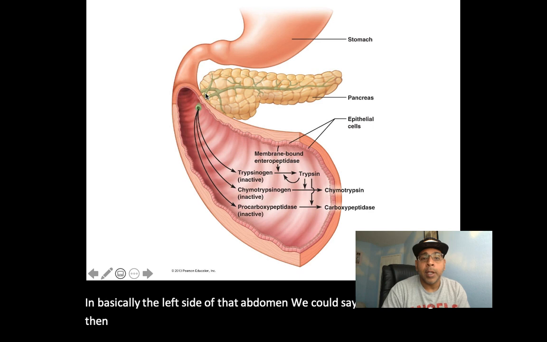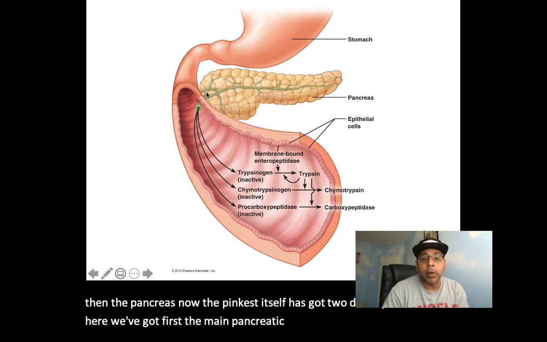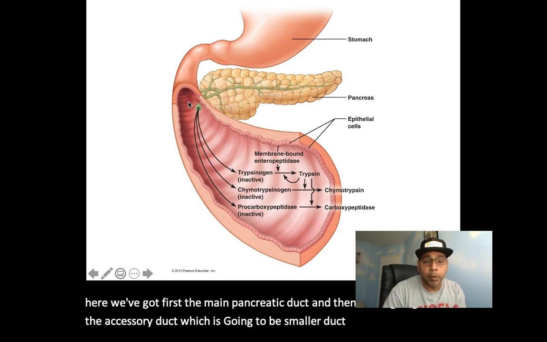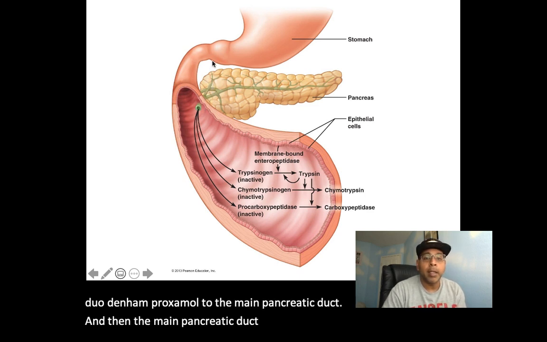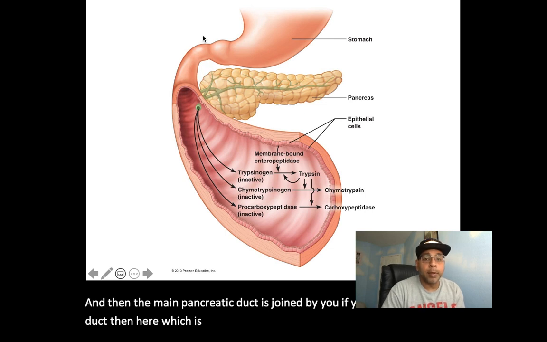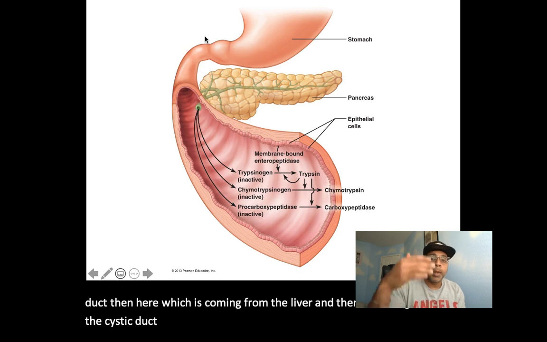Now the pancreas itself has two ducts. First we have the main pancreatic duct, and then the accessory duct, which is the smaller duct that empties into the duodenum proximal to the main pancreatic duct. The main pancreatic duct is joined by the bile duct, which comes from the liver and gallbladder.